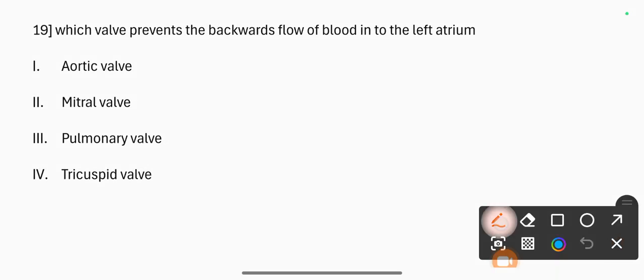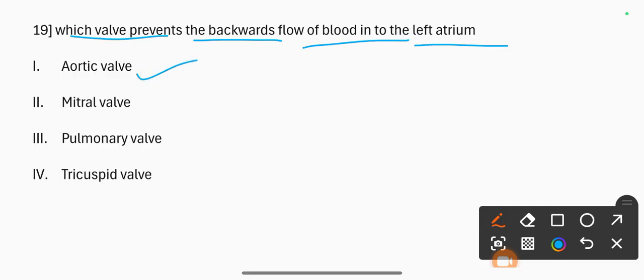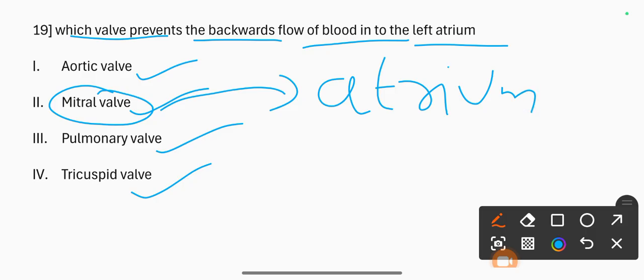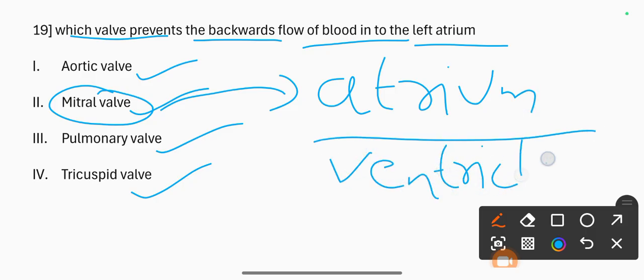Next question. Which valve prevents the backward flow of blood into the left atrium? 1, aortic valve, 2, mitral valve, 3, pulmonary valve, 4, tricuspid valve. The correct answer is mitral valve. The mitral valve is present between the atrium and ventricle. So the correct option is mitral valve.